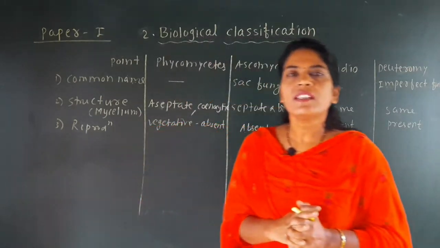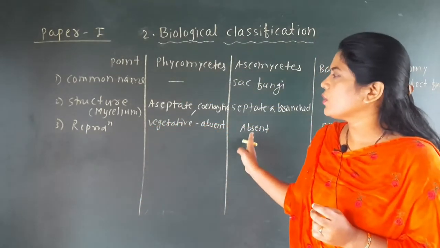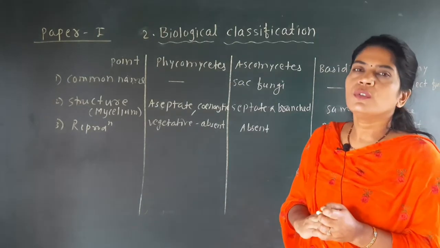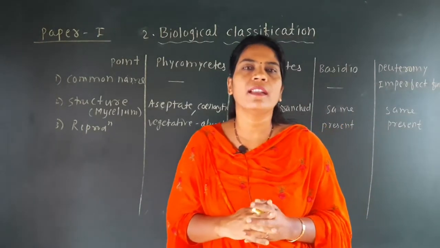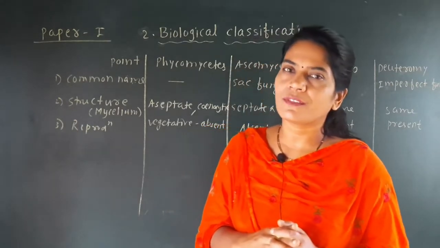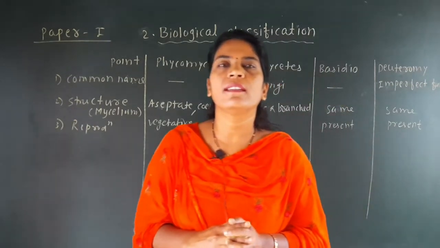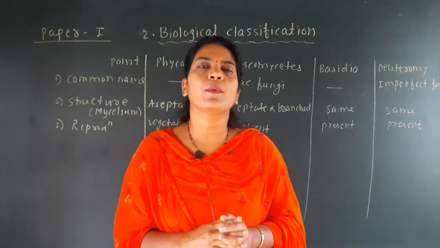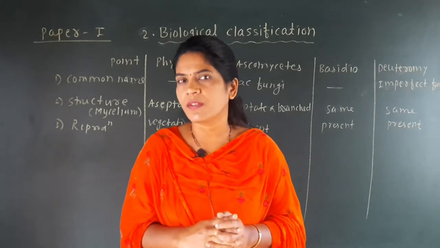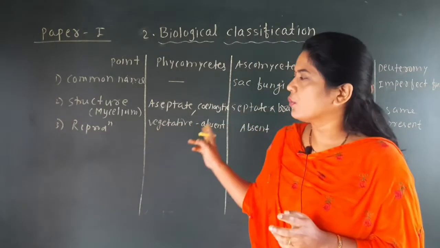Now the next is asexual reproduction in Ascomycetes. By the name Ascomycetes, it is very easy to understand. In Ascomycetes, asexual reproduction takes place by a spore called the ascospore.